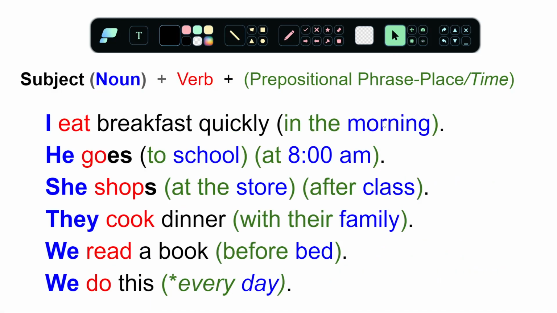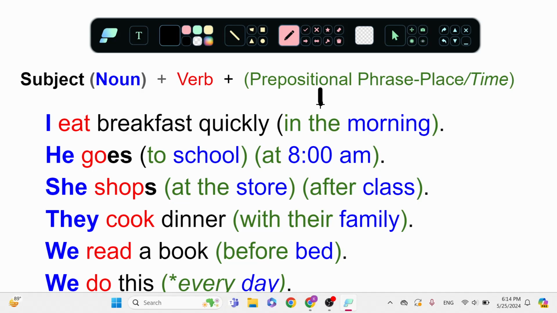And so these are going to go where? What are you noticing with these sentences? Where are the prepositional phrases going? They're at the end of the sentence, right? So for this lesson, I just want us to look at those at the end of the sentence. But there's another thing we can notice. Let's read them one more time.